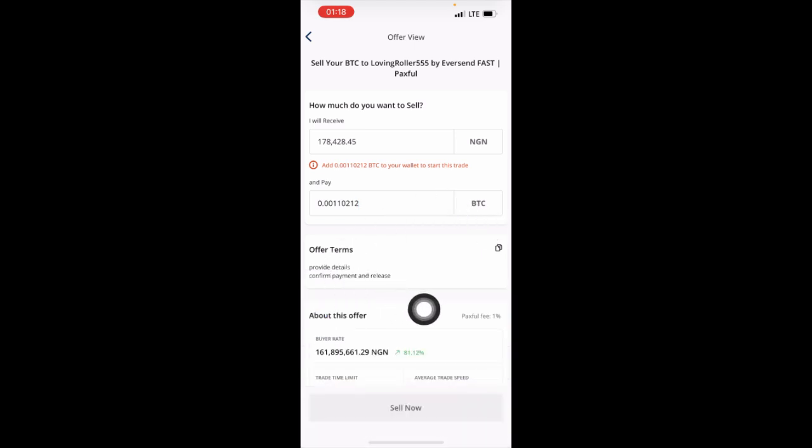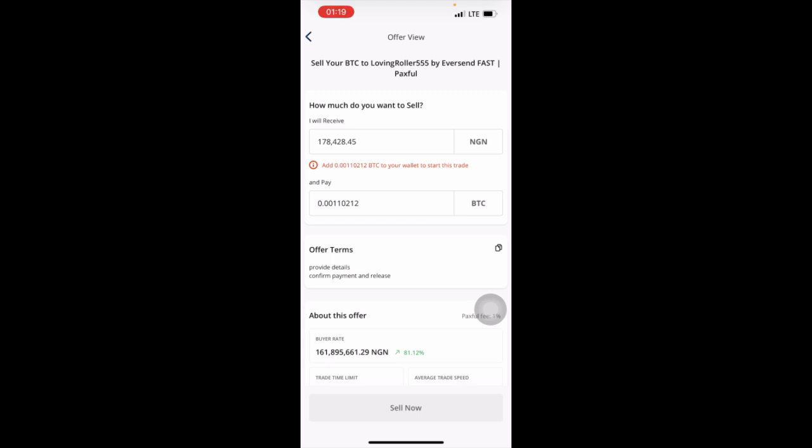And this person's term is what? Provide details, confirm payments, and release. So it means that you just provide your details. So let's say if you're using Eversend, you send the Eversend details to them. Yeah. And when you confirm that you have received the money, then you release the coin. Don't click on any link. If you click on any link and they tell you that you have to link your Paxful to blah blah blah, and you follow it, you may end up losing your money.